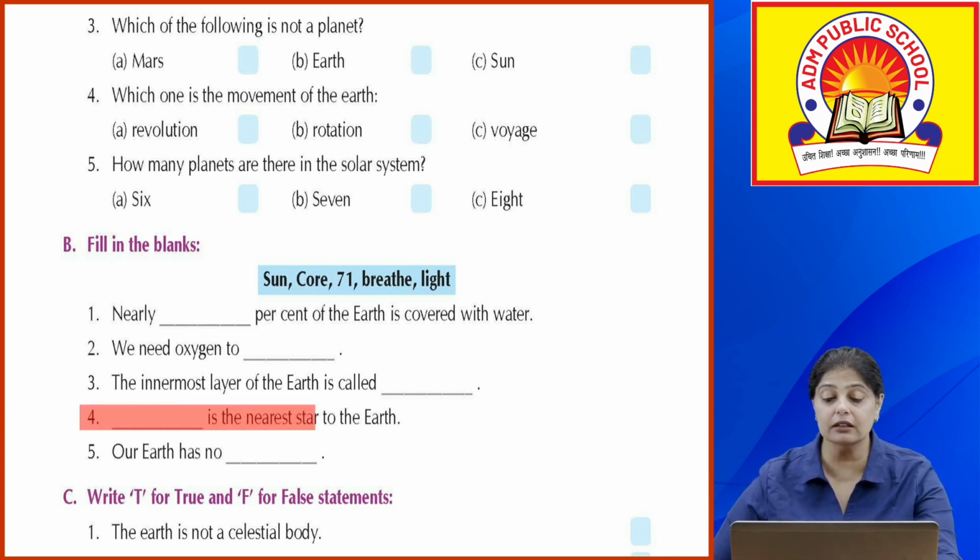Dash is the star nearest to the Earth. Which is the nearest star to the Earth? It is the sun. Our Earth has no light of its own. It gets light and heat from the sun.